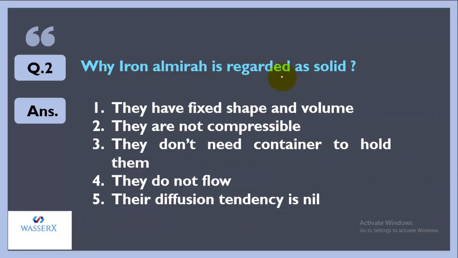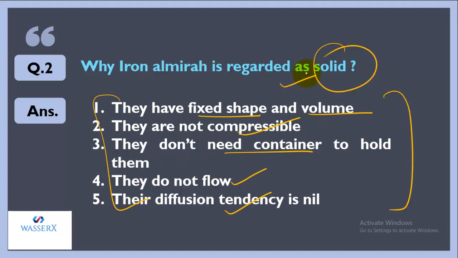Another question is, why is an iron almirah regarded as solid? We all know that an iron almirah is solid, but why is it regarded as solid? It is because it possesses a fixed shape and fixed volume. It cannot be compressed. It doesn't need any container to hold it. It doesn't flow, and it has no tendency to diffuse. These are all the characteristics of any solid substance.